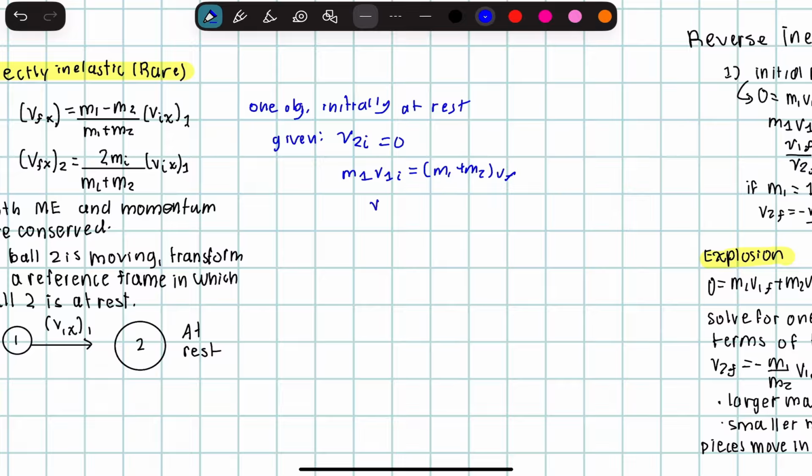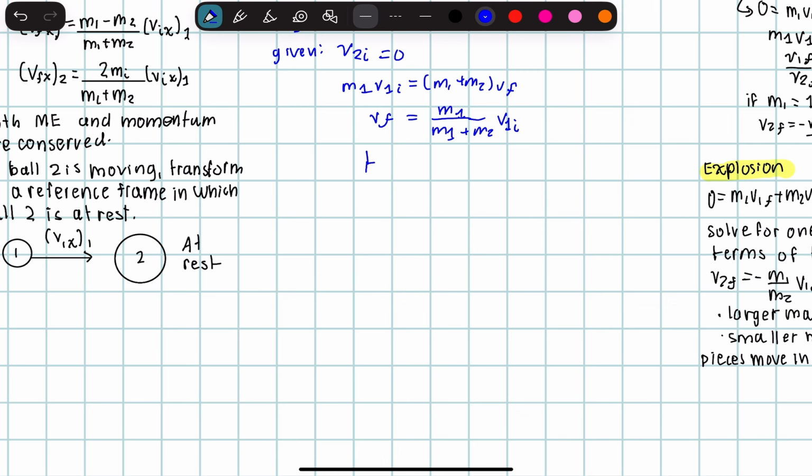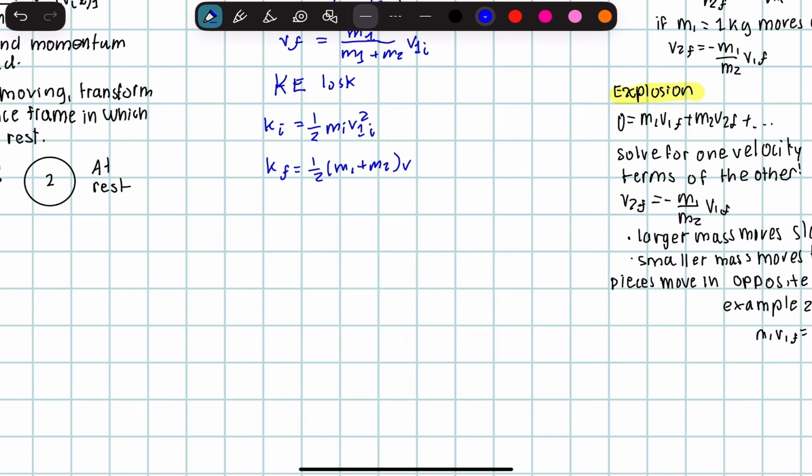Then vf is going to equal m1 over (m1 plus m2) times v1 initial. Now after this, we can represent the kinetic energy that is lost as K initial is equal to 1/2 m1 v1 initial squared, and then K final is going to equal 1/2 (m1 plus m2) vf squared, and delta K is going to be less than 0.